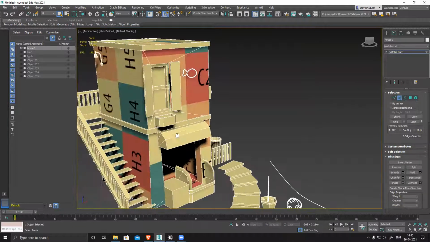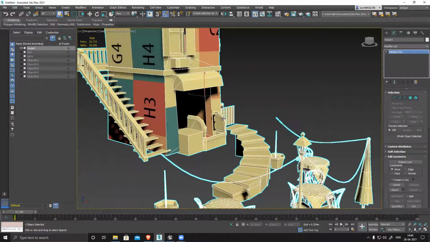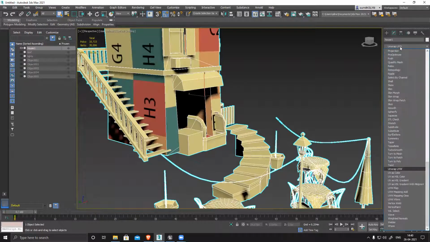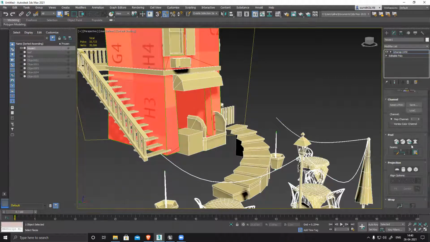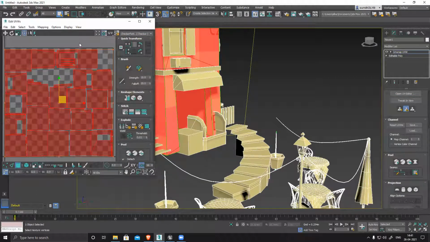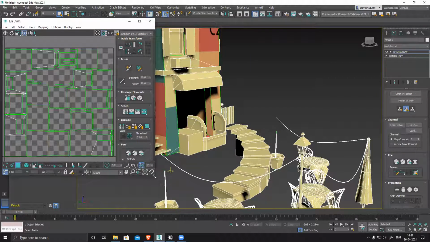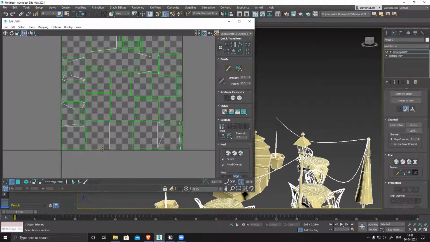There shouldn't be any n-gons or unnecessary polygons. That I have to fix. And while doing UV, we should be able to identify any error in geometry and fix it. Let's see. Why is it not stitching?